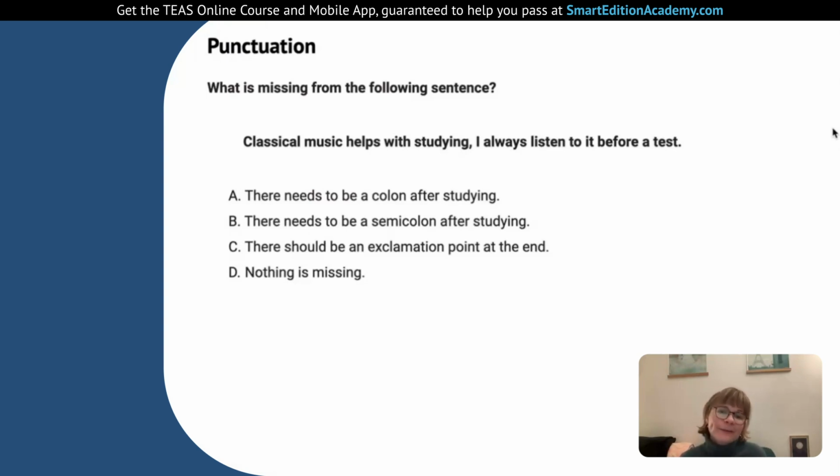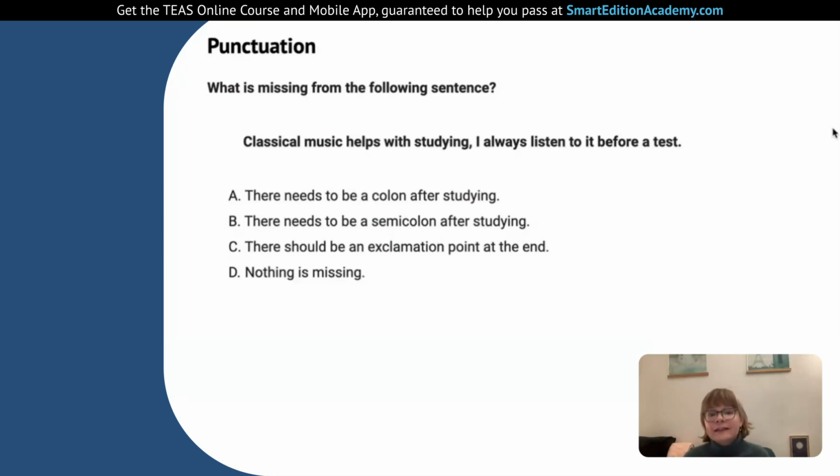There should be an exclamation point at the end. Well, no, then we would kind of read it like, "Classical music helps with studying! I always listen to it before a test!" And that would show some kind of excitement, fear, surprise, shock, anger. But the situation, we can tell from the sentence, it's not really that exciting of a sentence. It's actually kind of relaxing if we talk about classical music, or even boring if we talk about studying. We don't need an exclamation point to mark any kind of surprise, shock, anger here.